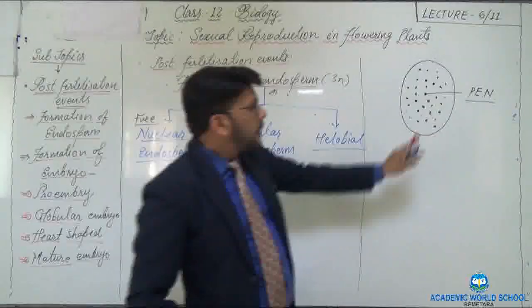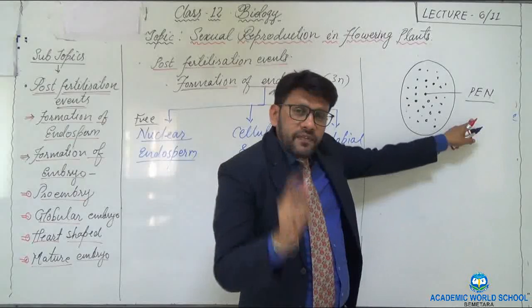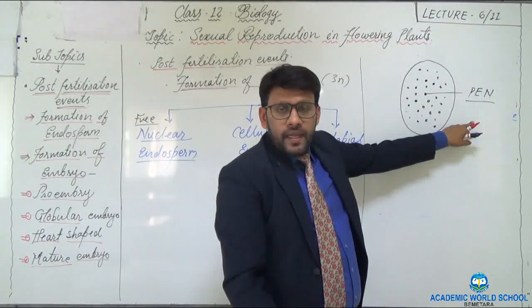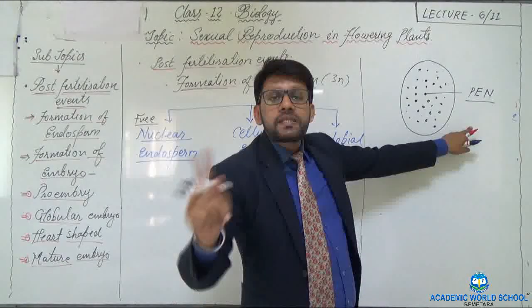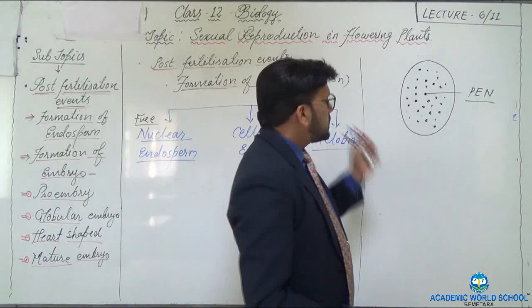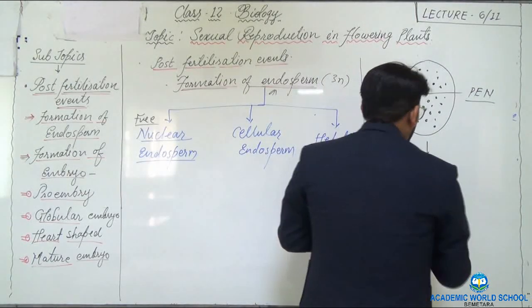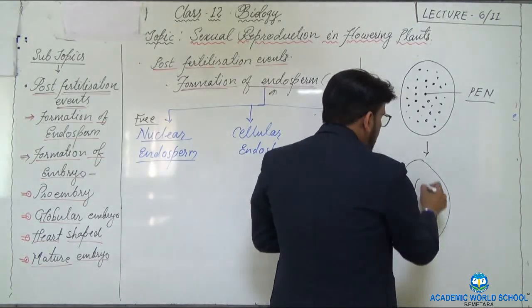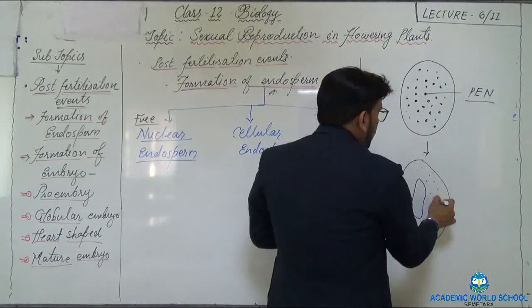It means that the process of karyokinesis only begins. It is not followed by cytokinesis. Later on, the large vacuole at the center keeps on forming.